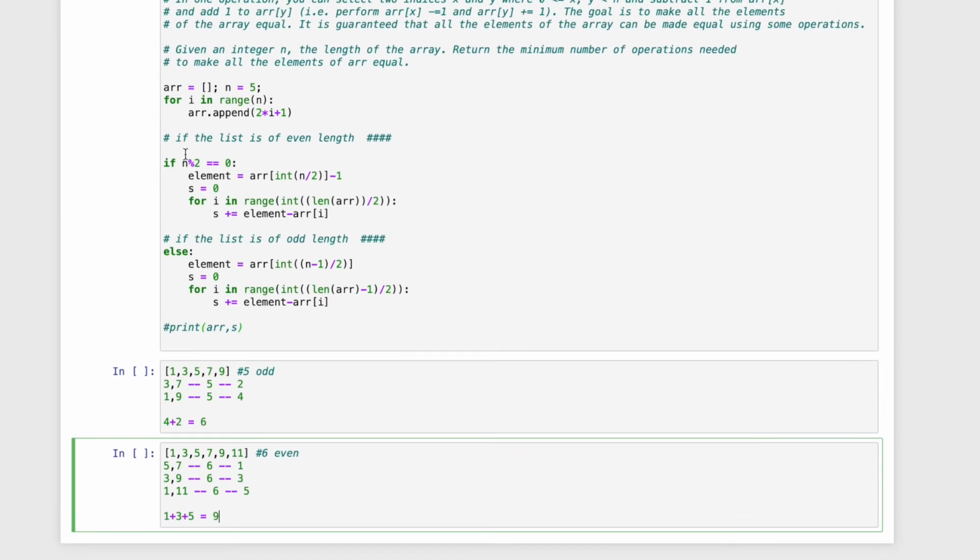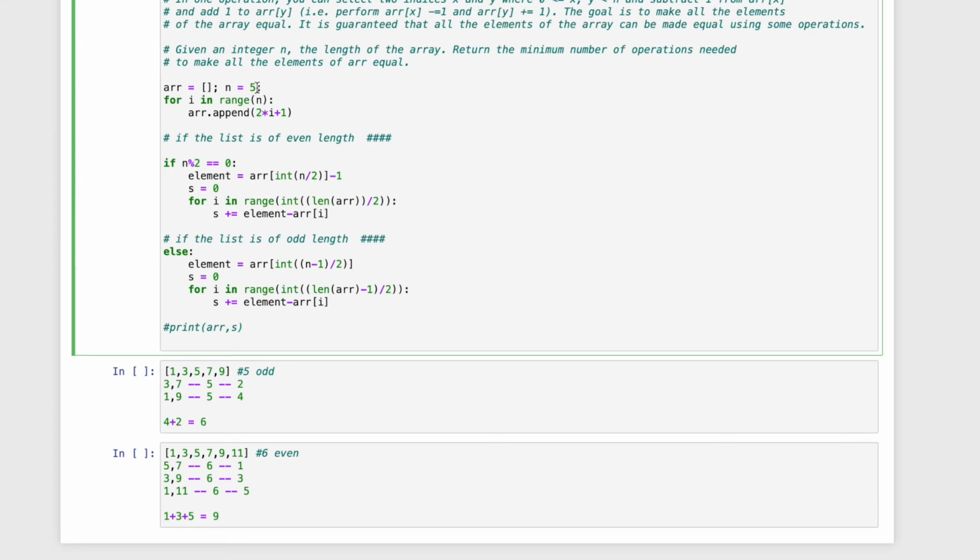So first we will define an empty array and then append the element 2i + 1 each time. So here we'll first check for n equal to 5, the length of the array is 5. First check if the array is of even length or odd length. If it is of even length, then we'll do this block of code, and if it is odd length, then we'll do this block of code. So first we will find the element. For this case it will be the middle element, and for this case it will be the element found by adding 1 to 5 and 7, and any other even-length list can also be done like this.